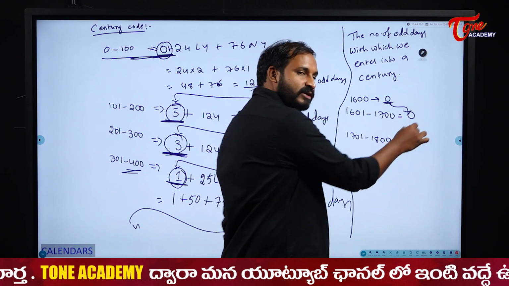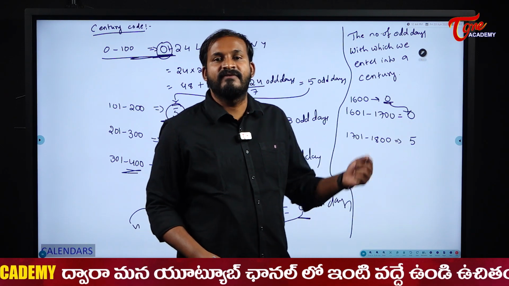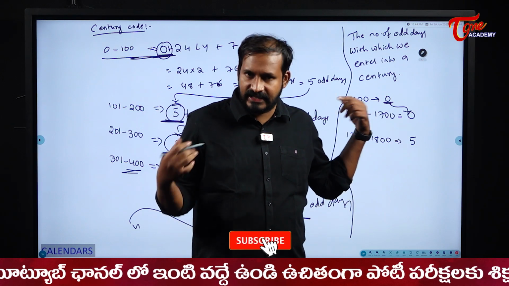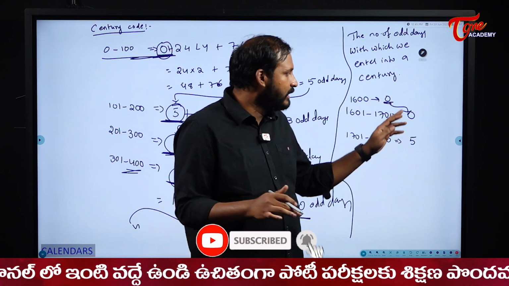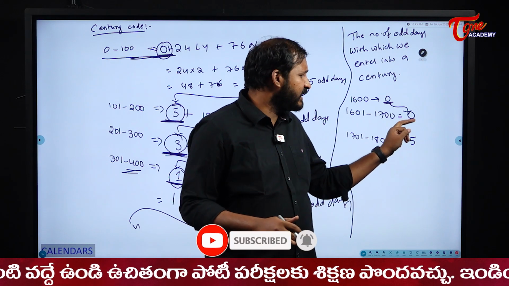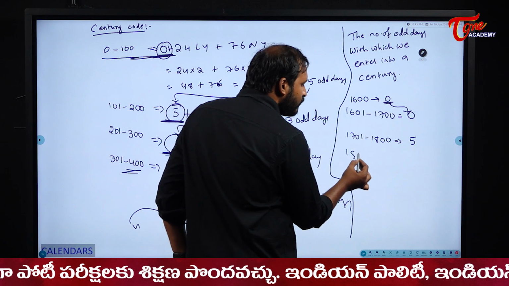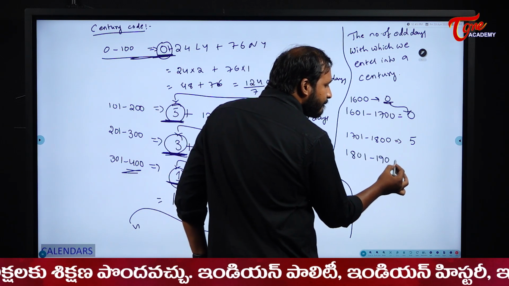Actually, for 0 or 7 you can take odd numbers. 7, 5, 3, 1 are odd numbers. 0 you can take, or else 7 you can take. There is no wrong in that. But for better understanding, I suggest taking it as 0. So 0, 5, 3, 1. The code for 1801 to 1900 will become what?